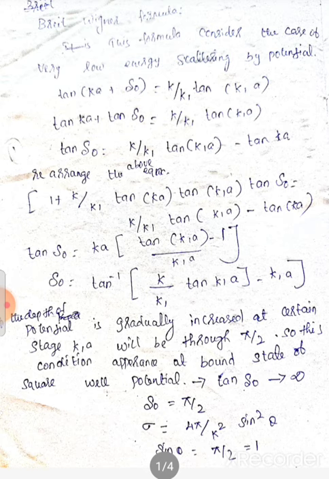When K1A goes through pi by 2, tan eta naught equal to infinity. This means that the phase shift also goes through pi by 2. When eta naught equal to pi by 2, it follows from the total cross section value. So now we find the total cross section value using sigma is equal to 4 pi by K square formula.